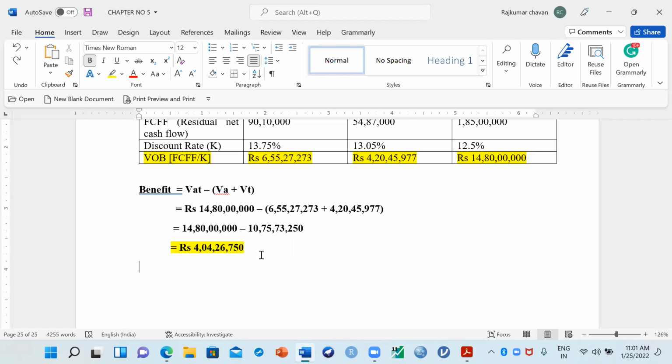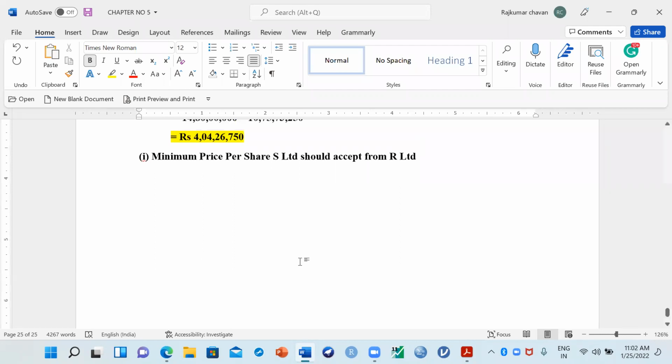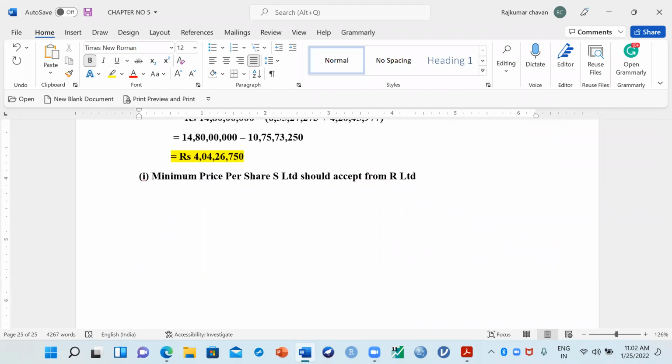So now let us go with the case step by step. We'll do the calculation of what they're asking you to do. This is a completely different problem from this. Now you see, we need to calculate the minimum price per share that S Limited, the target firm, should accept from R Limited. Now how to calculate? All of you just concentrate here. In case of no growth rate, how do we do this calculation? Just see here.